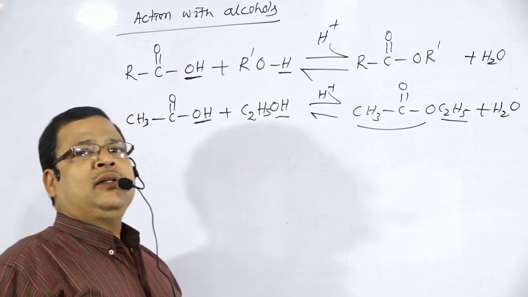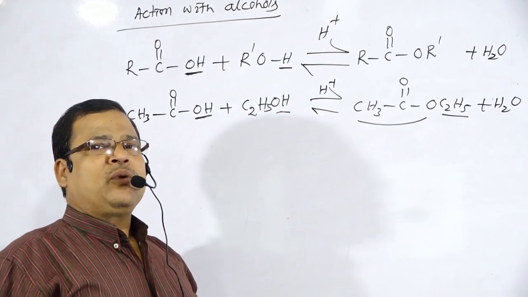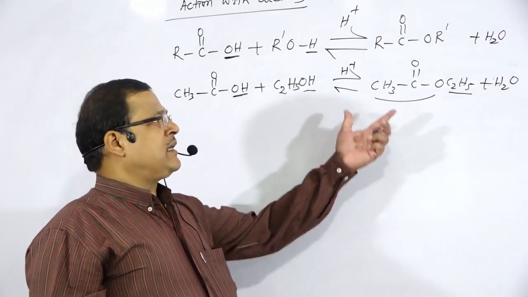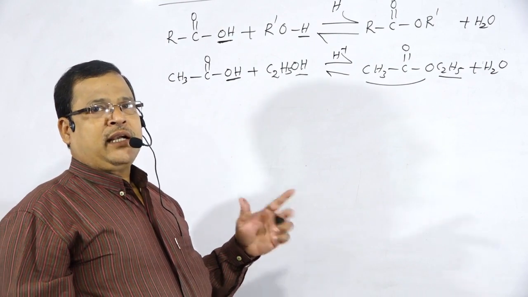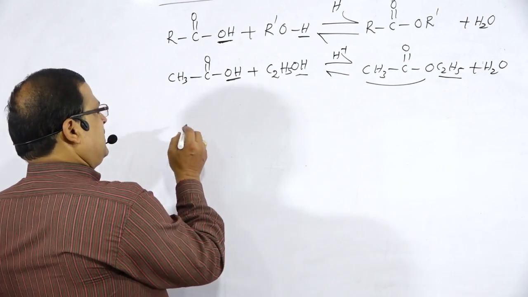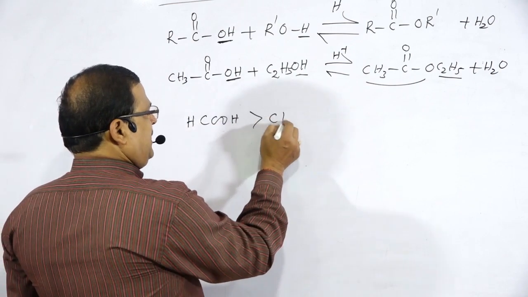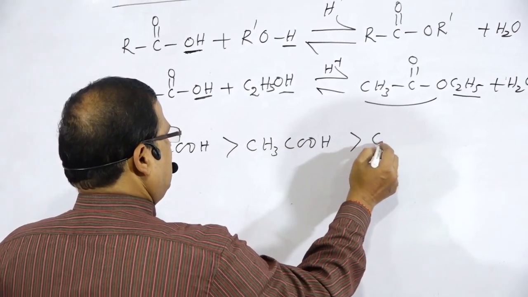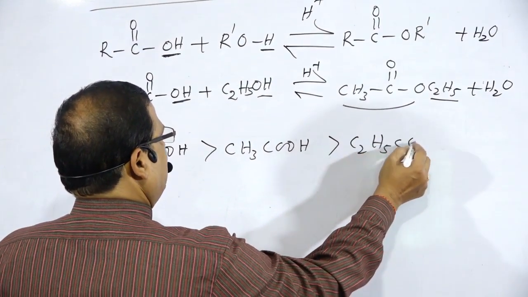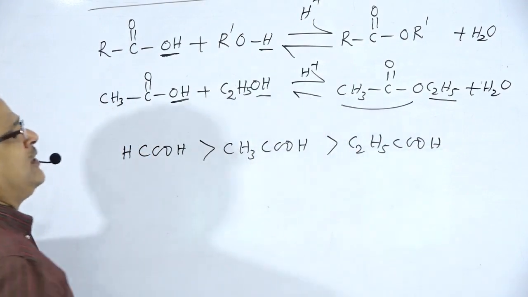Then what are the different factors? The steric factor plays a vital role in the formation of ester. So the trend for the carboxylic acids is HCOOH greater than CH3COOH greater than C2H5COOH, as the steric effect hinders the esterification reaction.